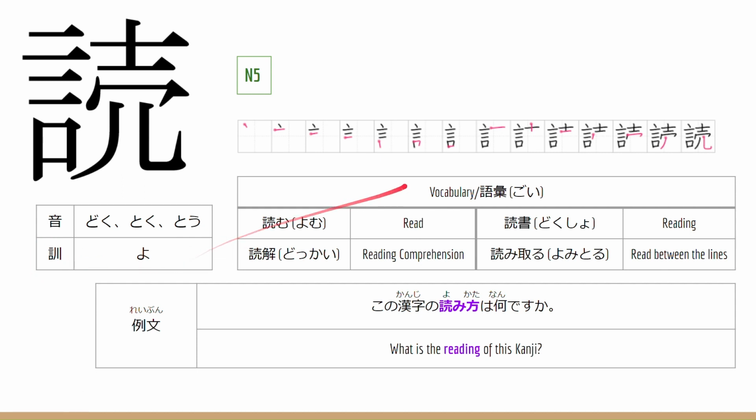よ、 Now let's go to the vocabulary. 語彙、読む、 This means read. 読解、 This means reading comprehension. 読書、 This means reading. 読み取る。 This means read between the lines. Now let's go to the example sentence. この漢字の読み方は何ですか？ This means what is the reading of this kanji?